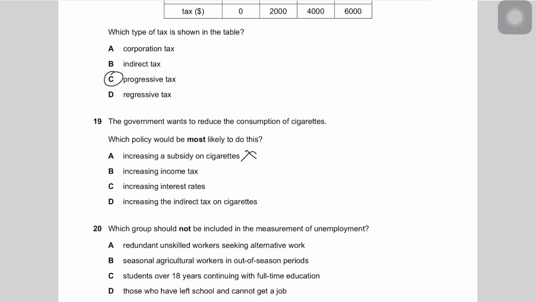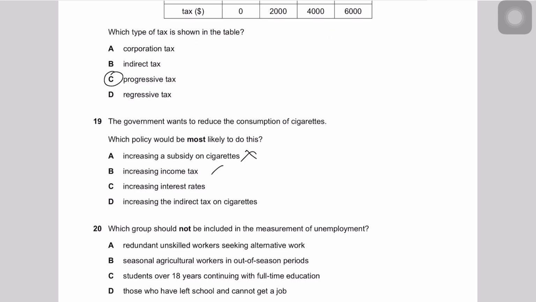Increasing indirect taxes. Okay, so increasing income taxes does make sense. You know why? Because when you increase income taxes, your disposable income reduces, and the less disposable income you have, the fewer cigarettes you will consume. But obviously, it would also reduce consumption of other essential goods as well, so this is not the most effective measure.